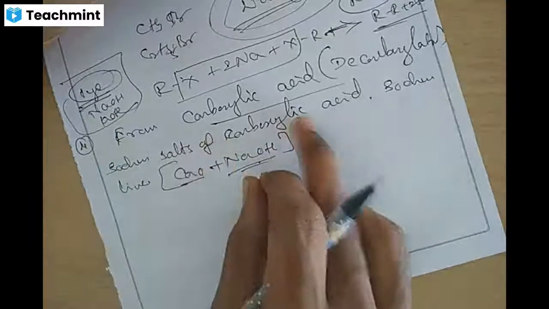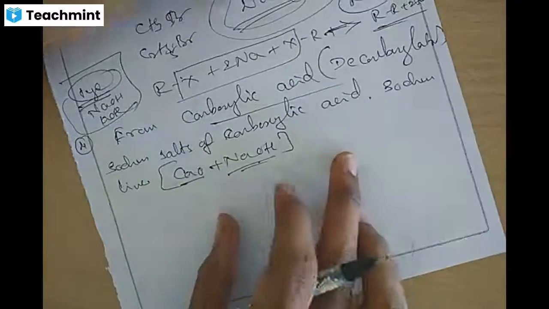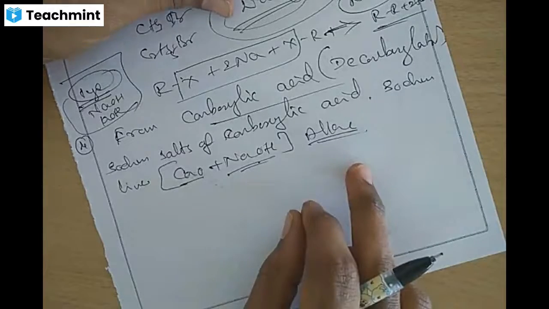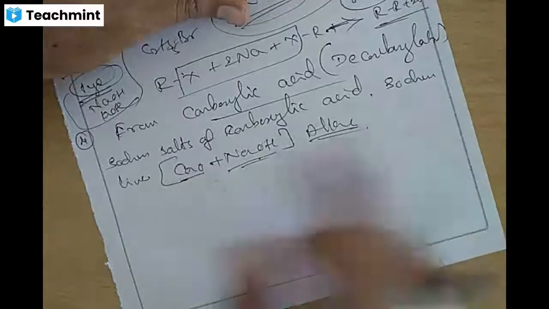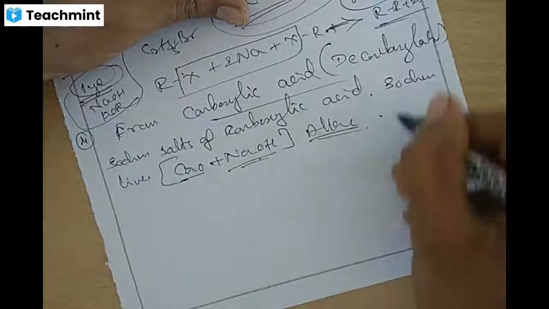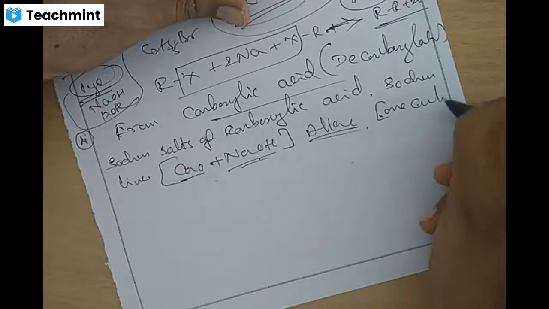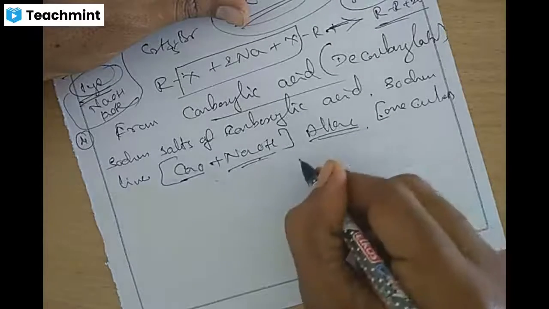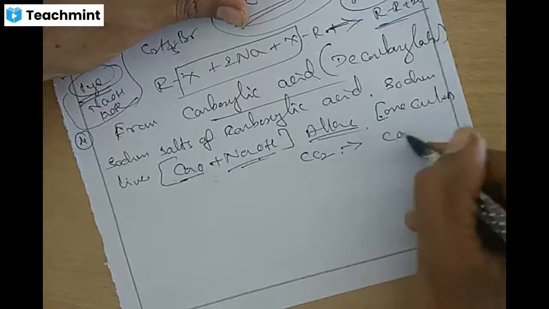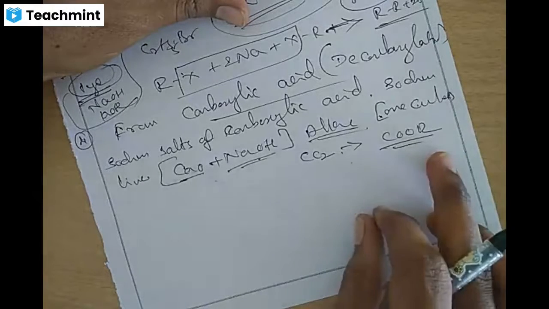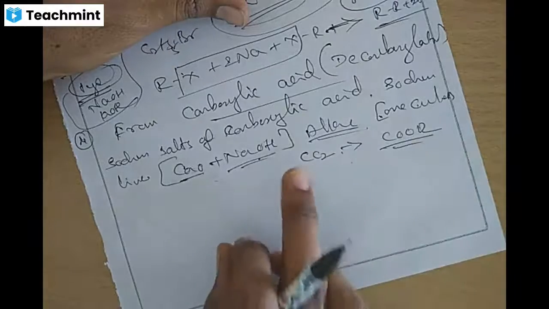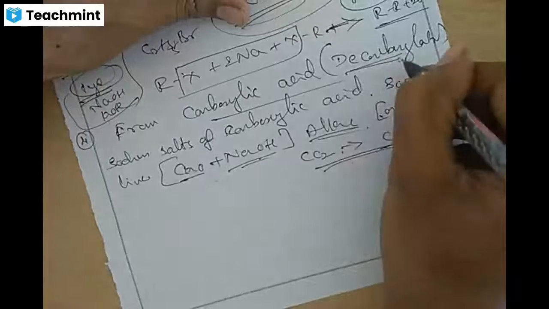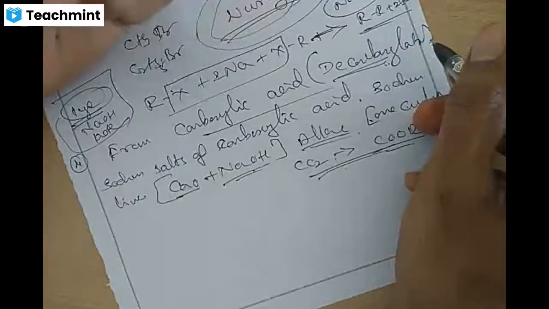Sodium salts of carboxylic acid treated with soda lime give an alkane containing one carbon atom less than the carboxylic acid. In this process, carbon dioxide is eliminated from the carboxylic acid. Hence it is called decarboxylation, removal of carbon dioxide.